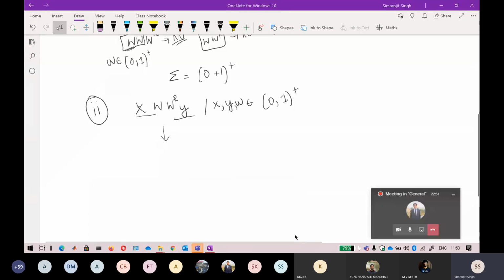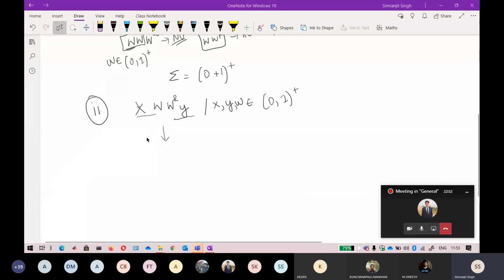Don't answer directly. You will be thinking that it is WWR so it is not regular, and combining it with other languages will also be non-regular. But before saying that, try one or two strings and see if there is any pattern available there.